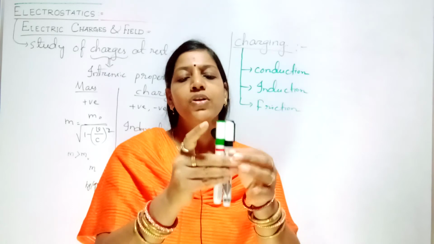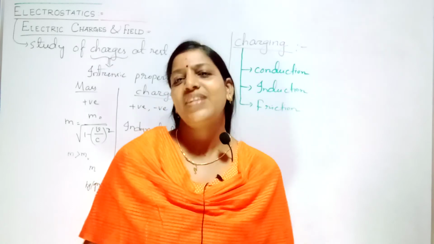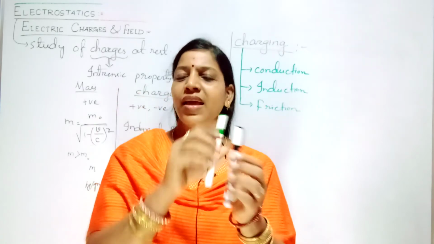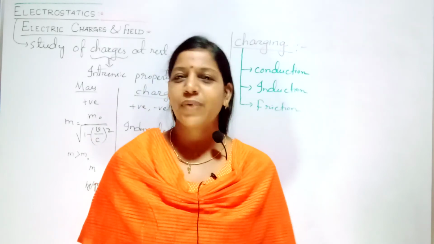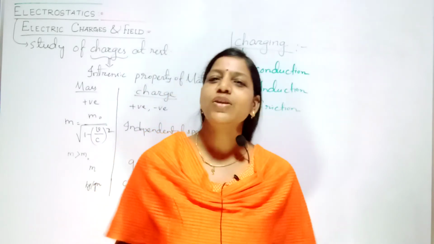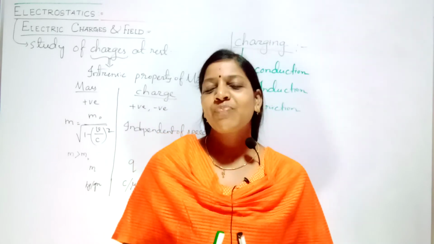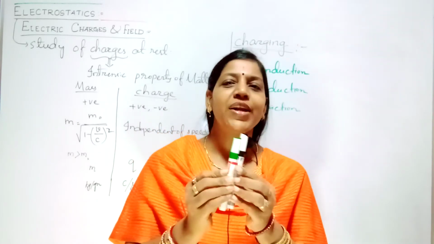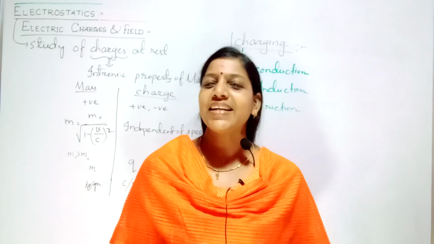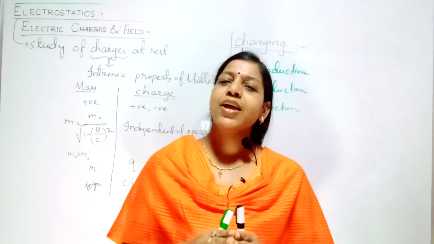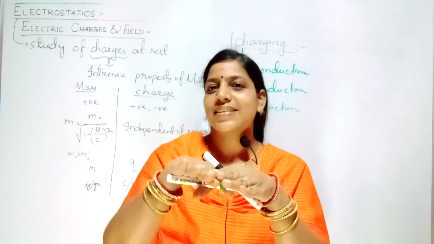Now both bodies have 1 coulomb charge. Similarly, if it is 5 coulomb, after contact it will be 2.5 coulomb each. So charge will be equally distributed in charging by conduction. So it is a method of charging by contact.